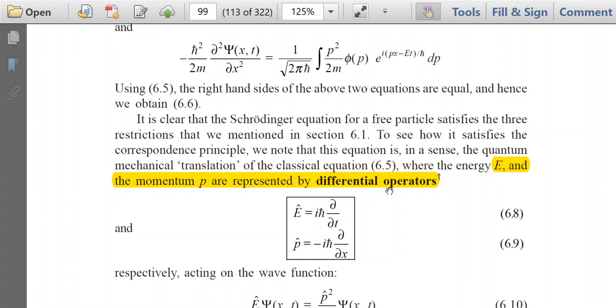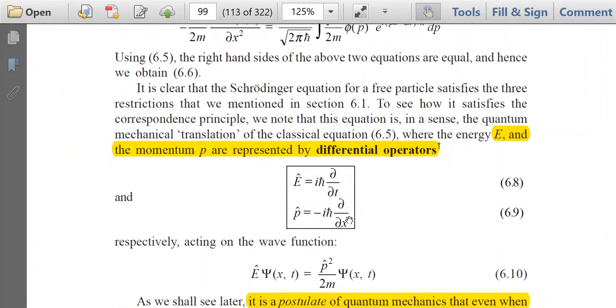So the point to note is that E equal to p square by 2m is the equation in classical mechanics, and the same equation in quantum mechanics is provided by the Schrodinger equation. And energy E and momentum P can be represented as differential operators.